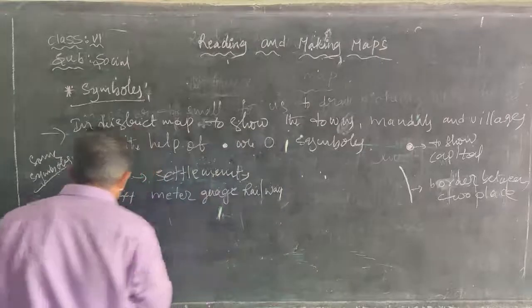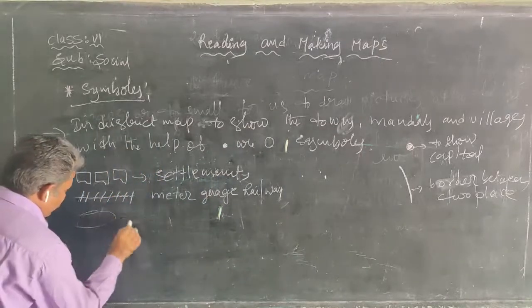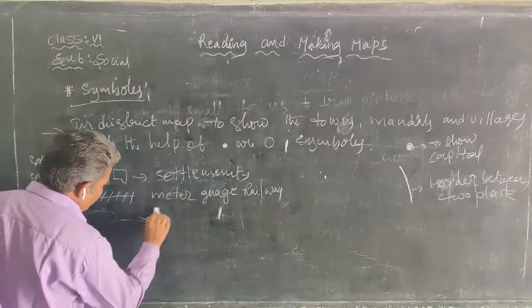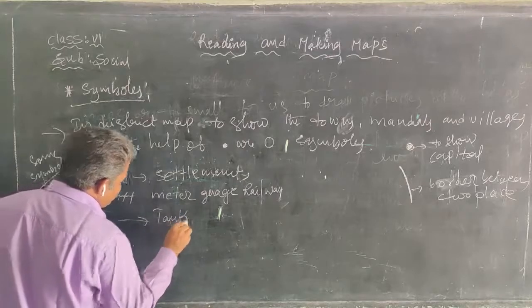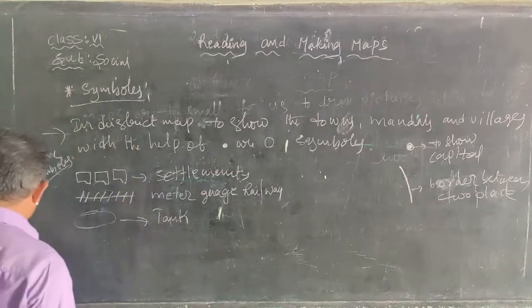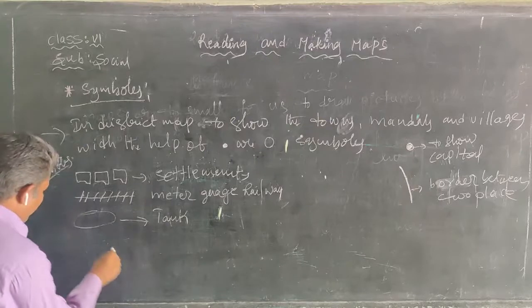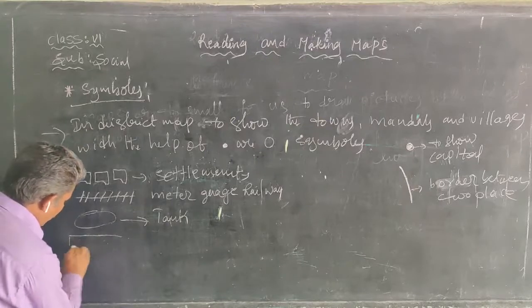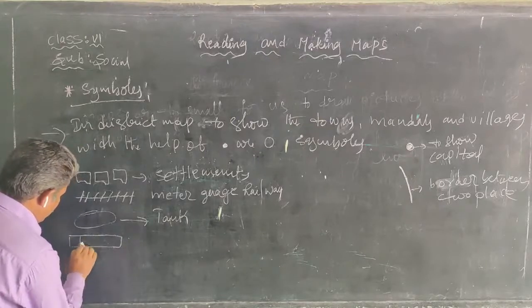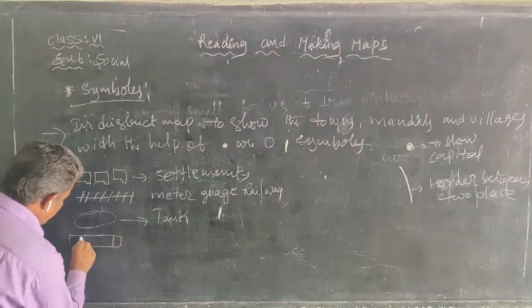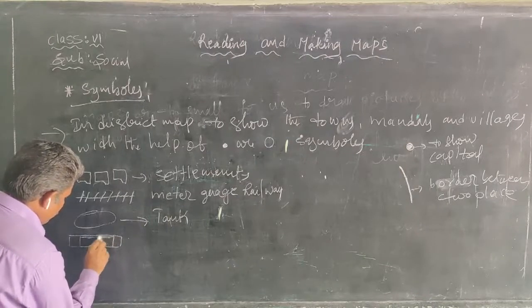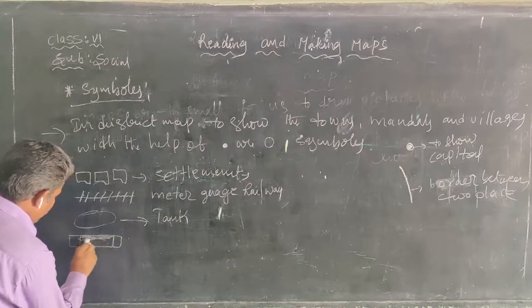Next, this represents a tank. And next, this is the broad gauge railway.